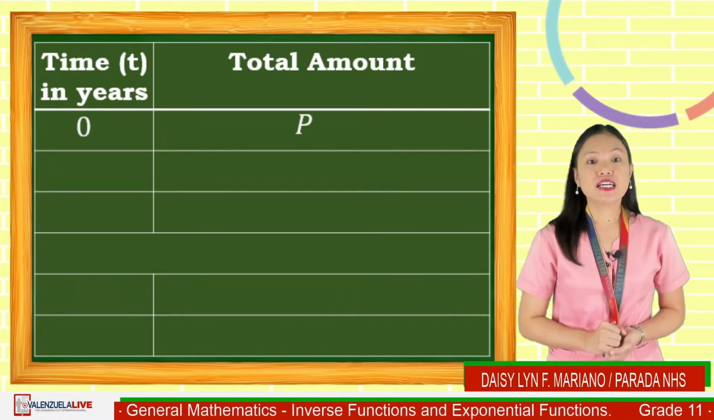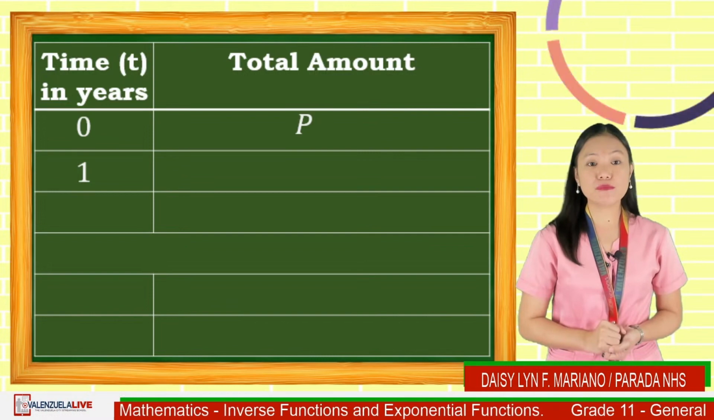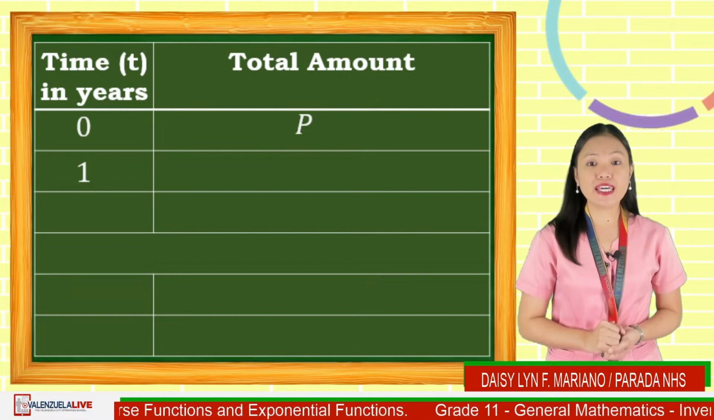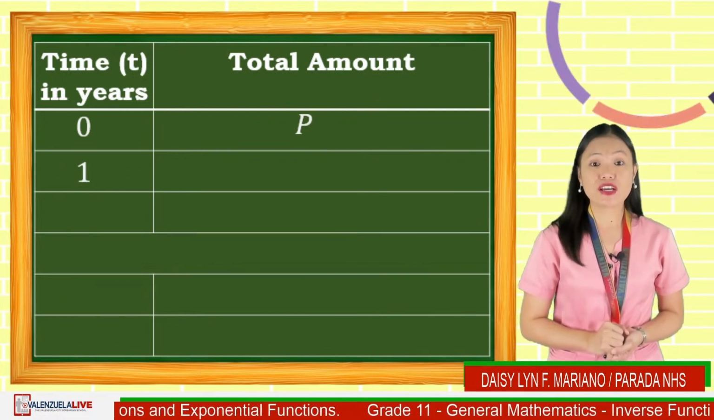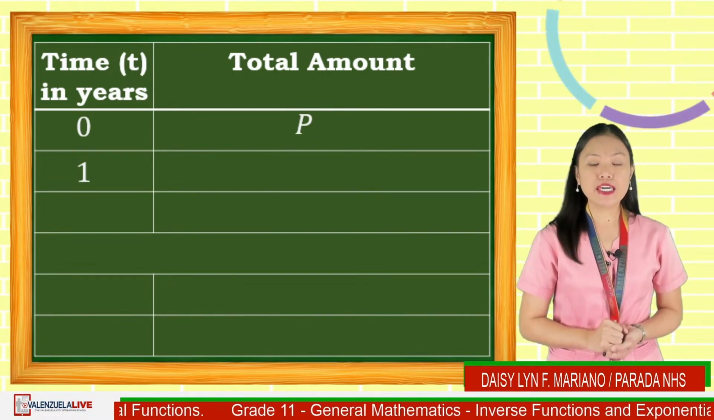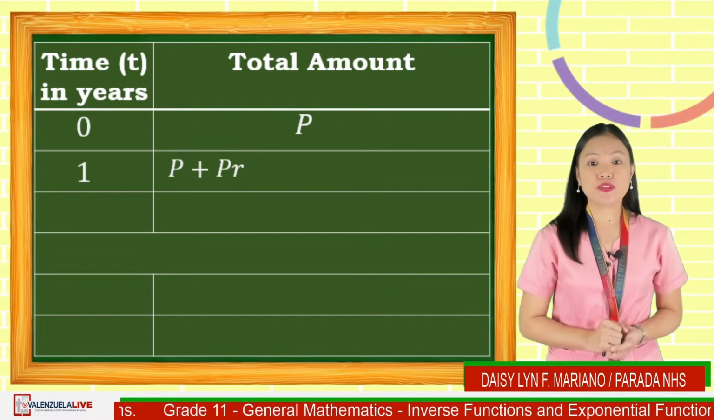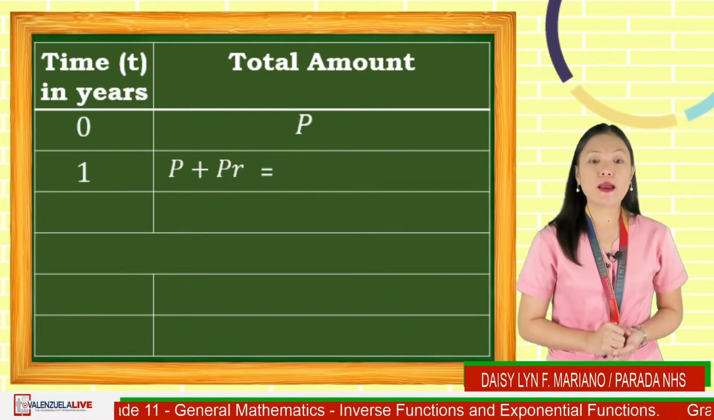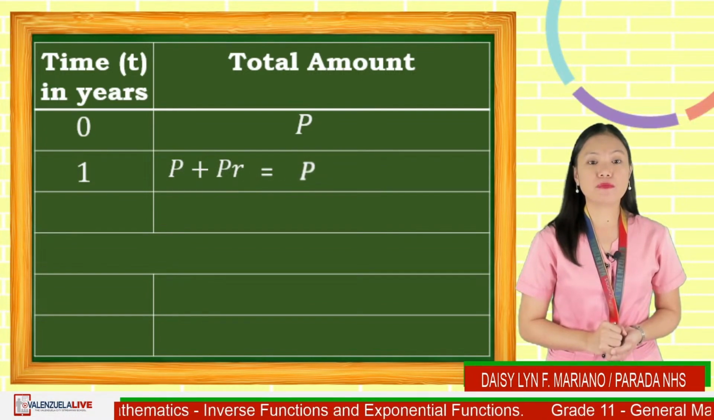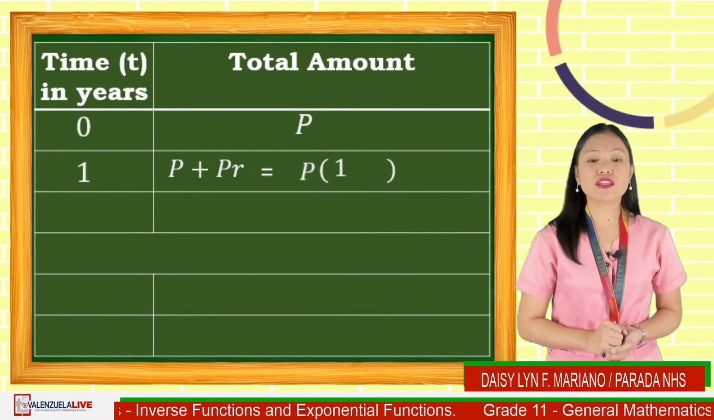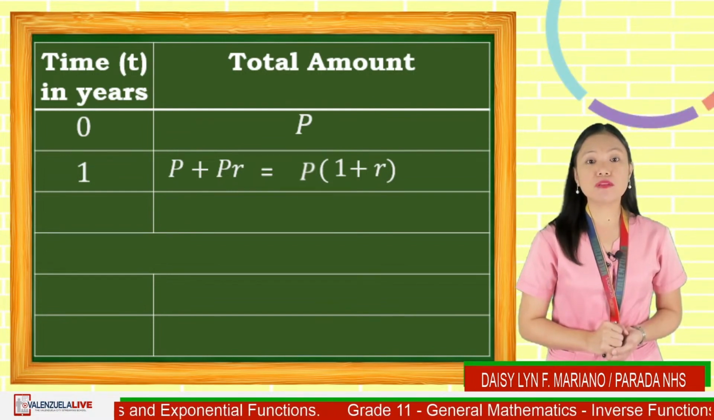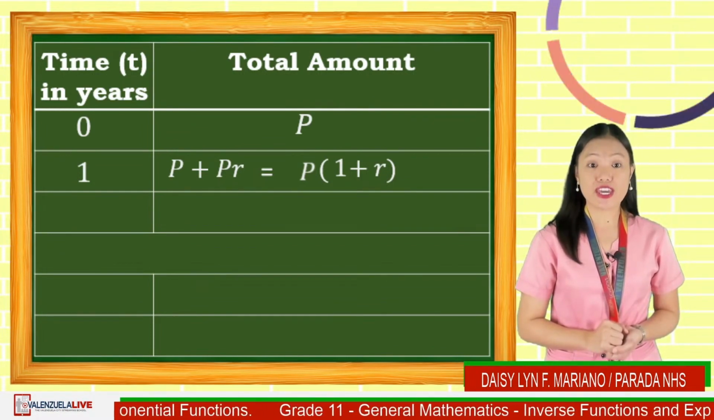After a year, the money that she initially invested, denoted by p, will earn interest. And that interest is computed by multiplying the principal by the rate of interest, which is denoted by p times r, or pr. The p plus pr is equivalent to its factored form, that is, p is the common factor, and the other factor is p divided by p is 1, and pr divided by p is r. So we have p times the quantity 1 plus r as the amount of money after a year.